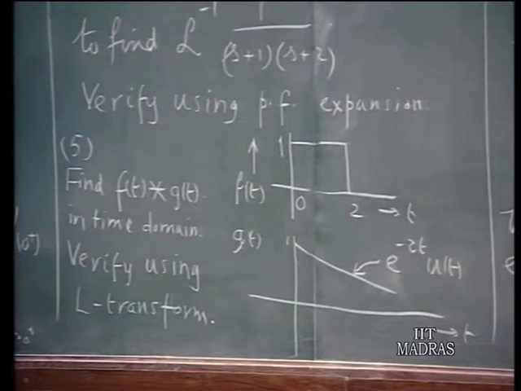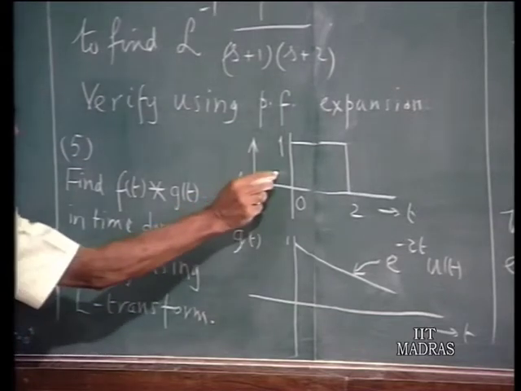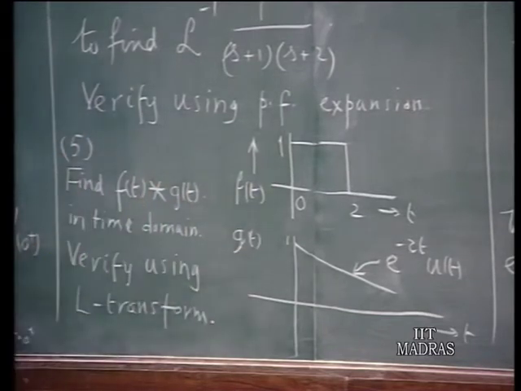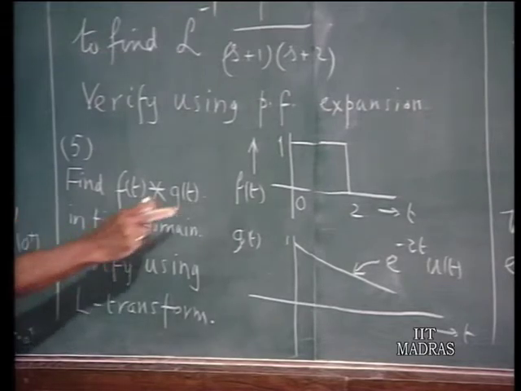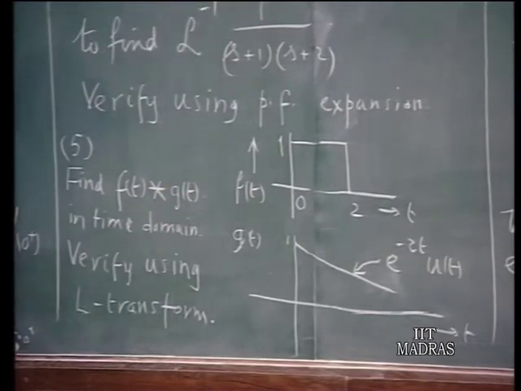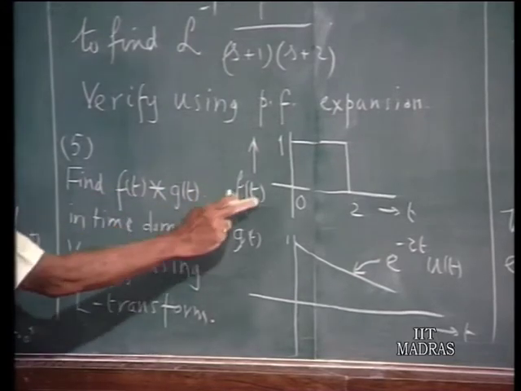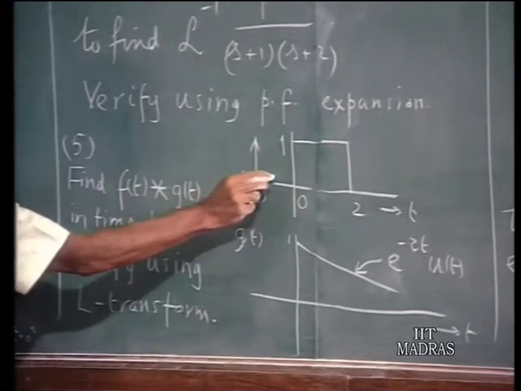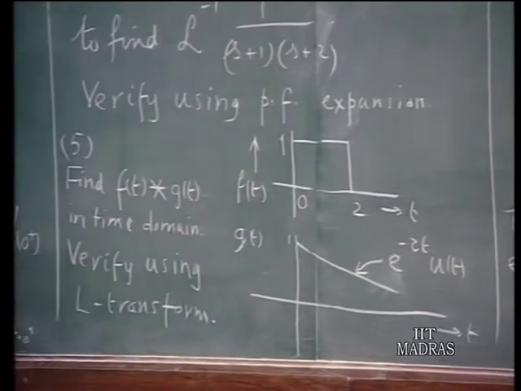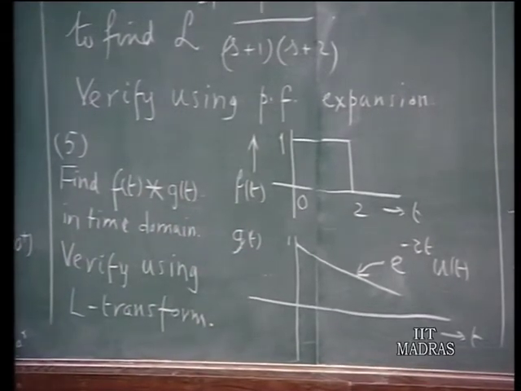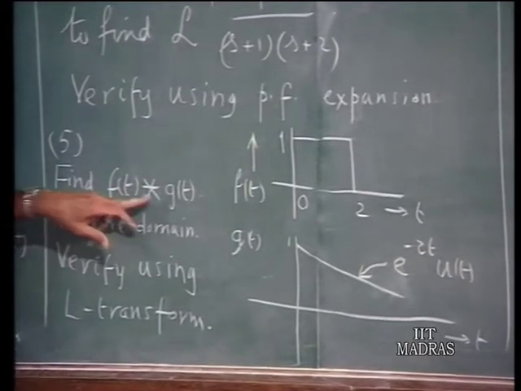In the second step, what you have to do is find the Laplace transform of f of t, find the Laplace transform of g of t. Since we are interested in the convolution of these two, whatever is the result of this convolution must have for its Laplace transform F of s times G of s. So you find the Laplace transform of this, find the Laplace transform of this, both are simple to find out. Find the inverse Laplace transform, you get f of t star g of t.